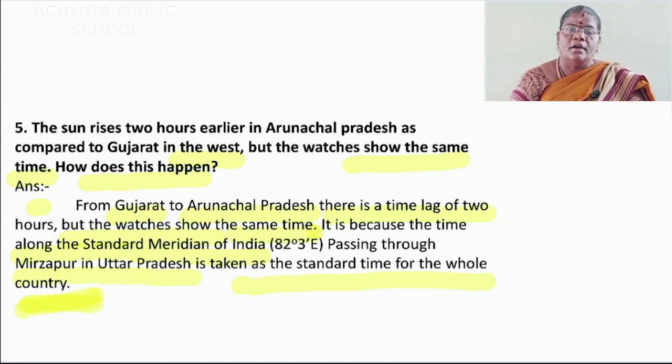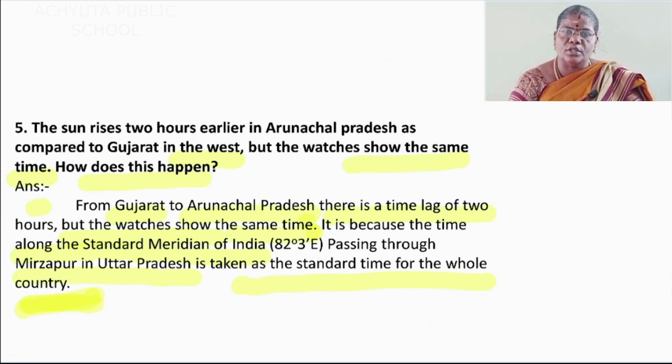Once again, I will repeat question and answer. The sun rises 2 hours earlier in Arunachal Pradesh as compared to Gujarat in the west, but the watches show the same time. How does this happen? Answer. From Gujarat to Arunachal Pradesh, there is a time lag of 2 hours.